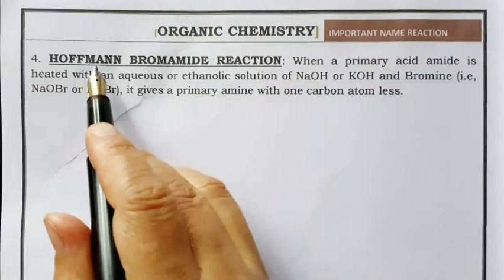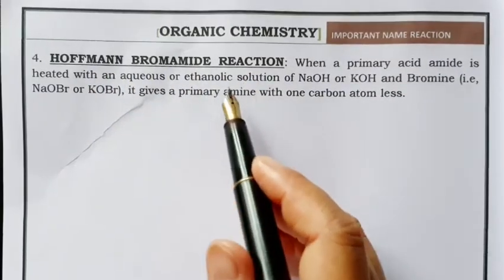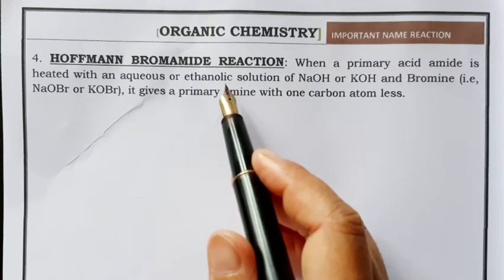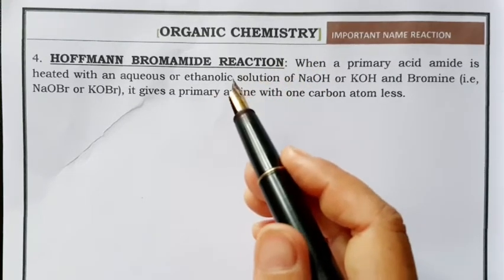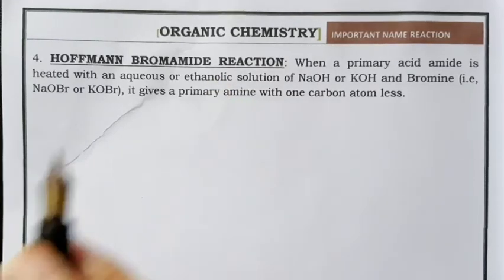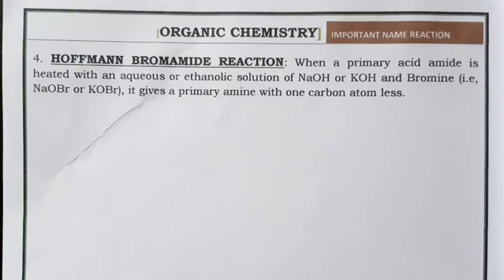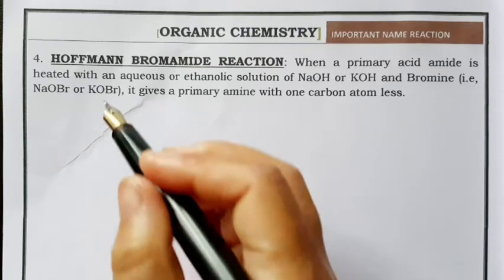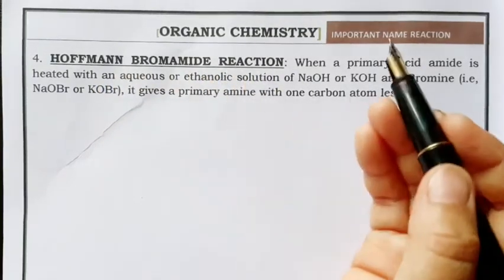Now next is Hofmann bromamide reaction, and this is a very important reaction. You need it while doing conversion. This is the reaction where the conversion is from higher number of carbon atoms to lower number of carbon atoms. It is also called a step down reaction. Now this is what happens in this reaction, very simple one.